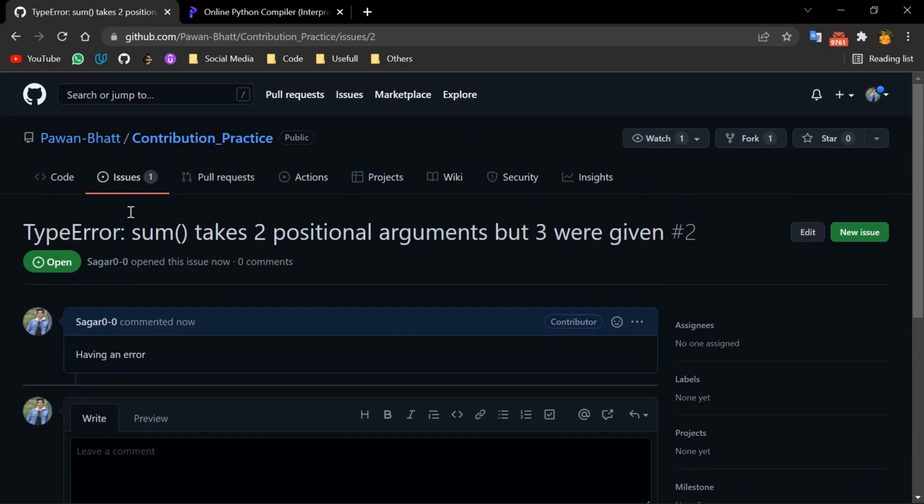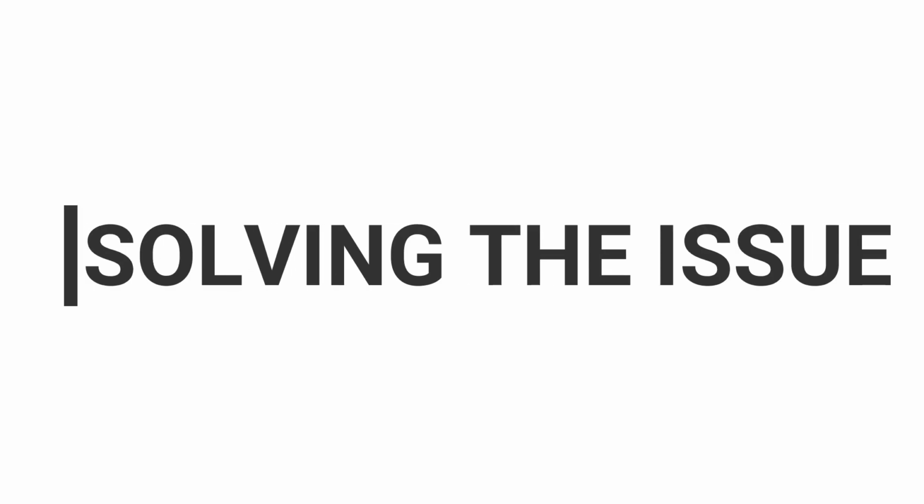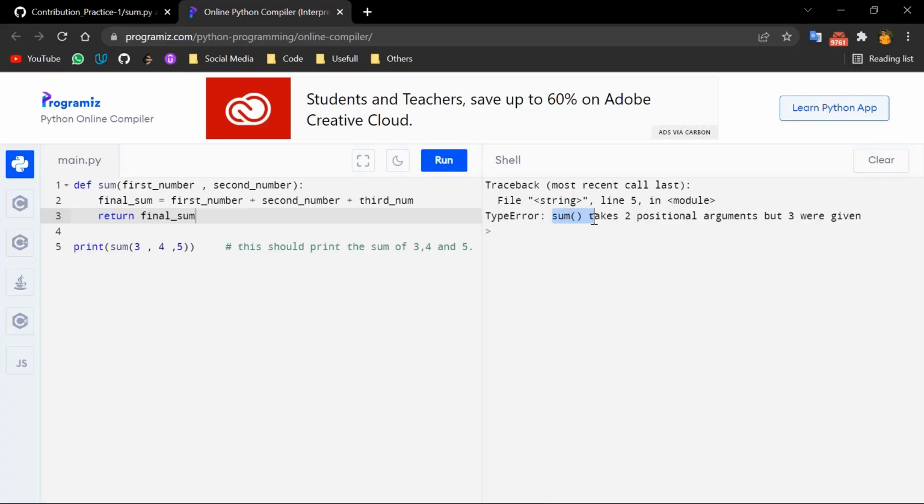Now you can see there is one open issue. You can see here type error, sum function takes 2 positional arguments but 3 were given. So let's find out what is the actual problem. As you can see, there is a sum function which is taking 2 parameters, our first number and second number, and it is returning the sum of these numbers. But here when we are making our function call, we are giving it 3 inputs, that is 3, 4 and 5. So here we can do two things. Either we can remove one of the three numbers, but as you can see here, there is a comment that says this should print the sum of 3, 4 and 5. So we have to make changes to our function.